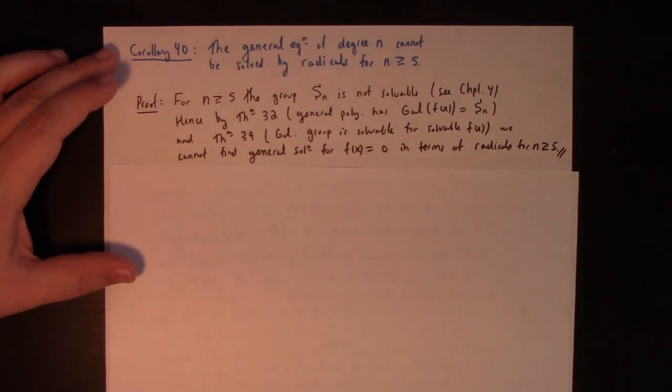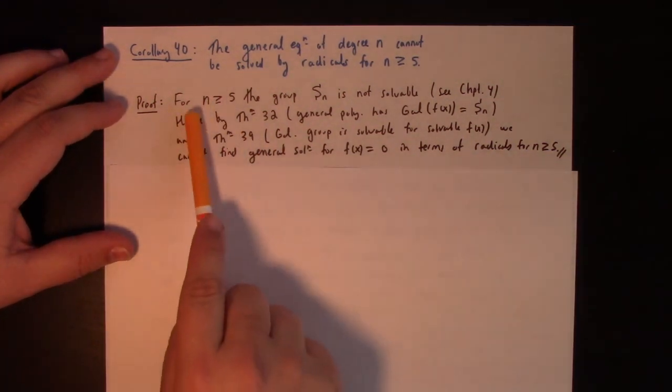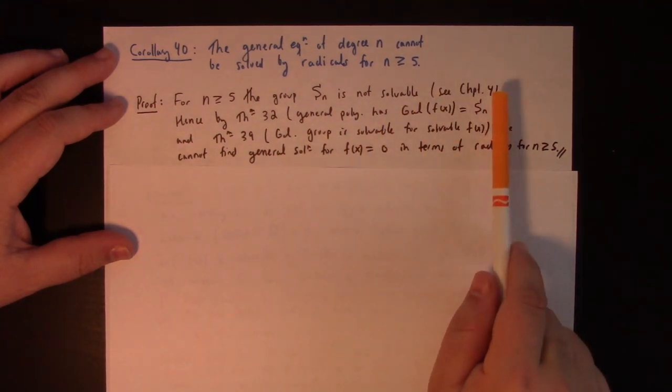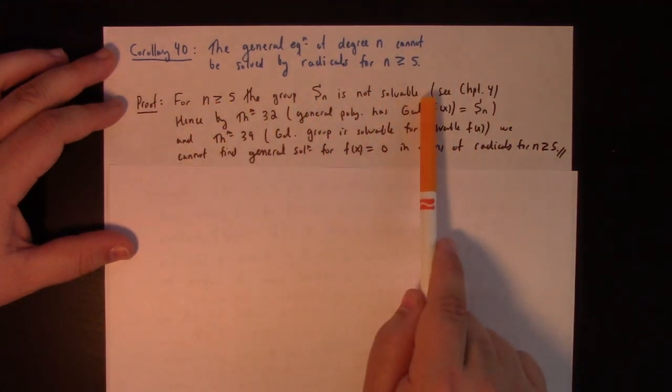Is the proof solvable? No. For n greater than or equal to 5, the group Sn is not solvable. This is a chapter 4 thing, actually. So this is an easy thing to say. It's a harder thing to prove.